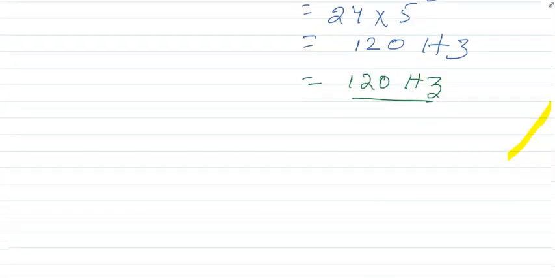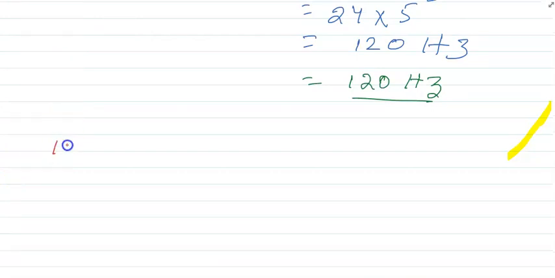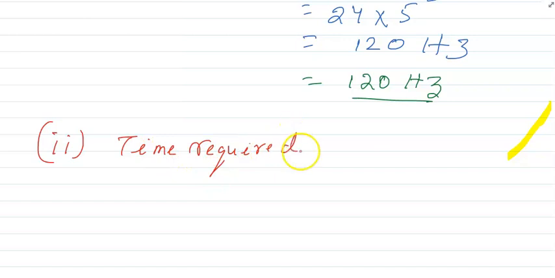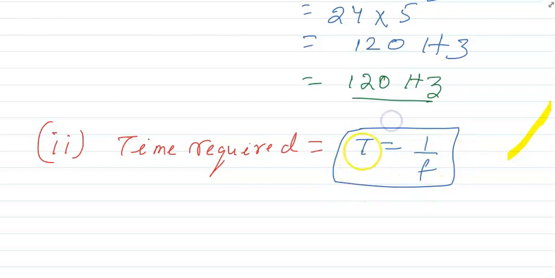Okay, so what is the second part? The second part says the time required. What do you find? The time required. So time required means how much? Tell me. Yes, what does time required mean? Okay, I'll tell you a formula. The formula is T is equal to 1 by F. This you know too. In a book you have this one. Time is equal to 1 by frequency.